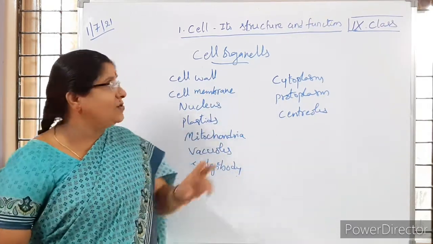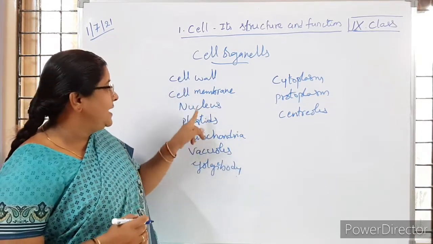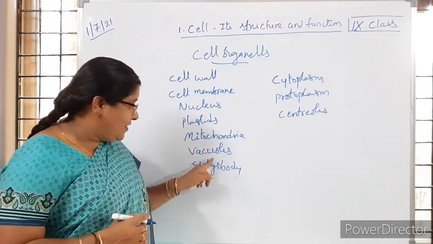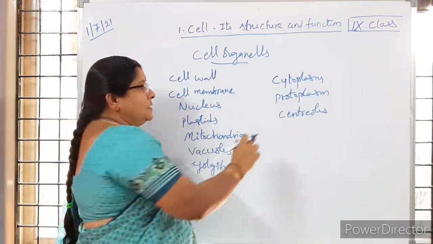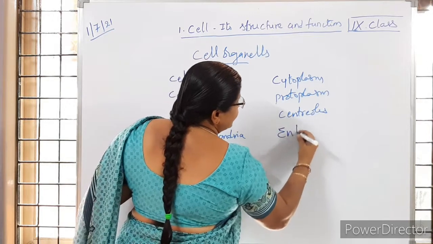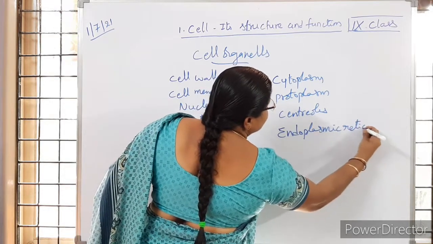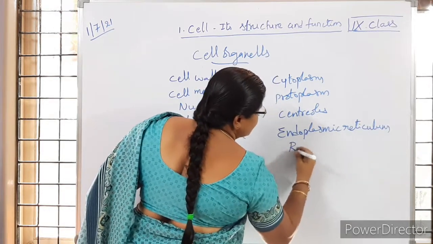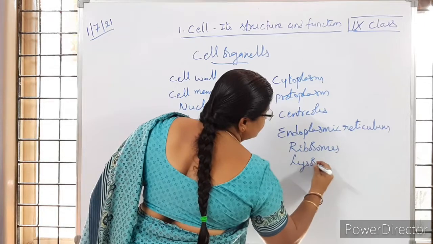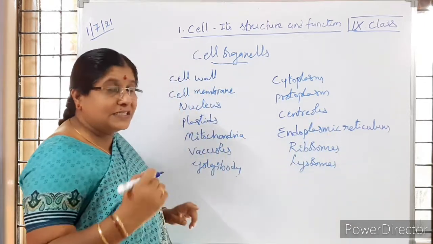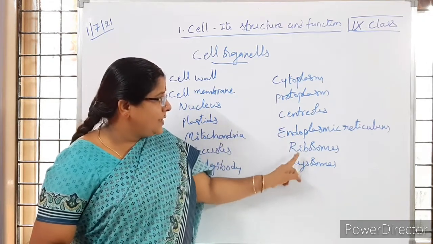So you will be given a question, one more question. Write the different parts of the cell like that. So what will be your answer? Cell wall, cell membrane, nucleus, plastids, mitochondria, vacuoles, Golgi body, cytoplasm, protoplasm, then centrioles, then endoplasmic reticulum, ribosomes, lysosomes. So all that we are going to discuss in detail.